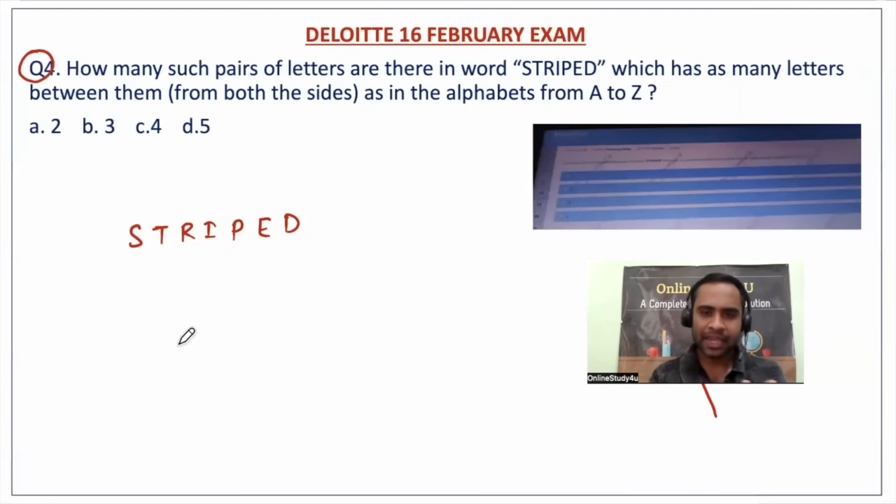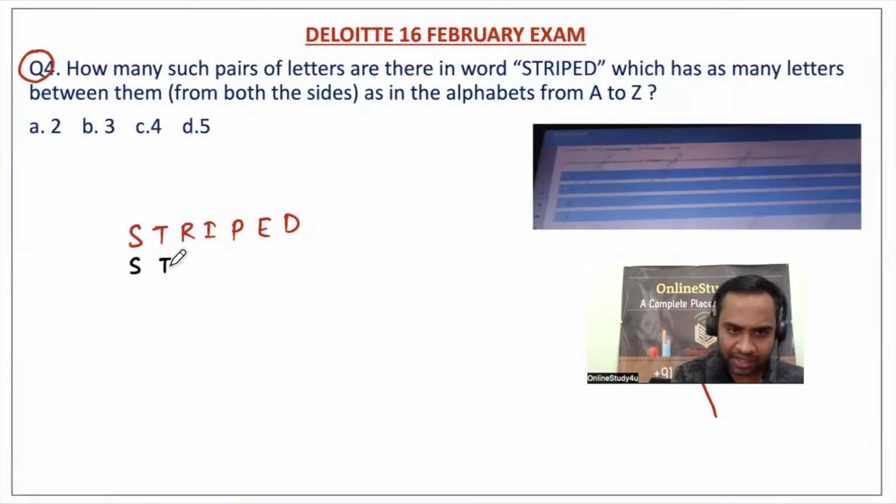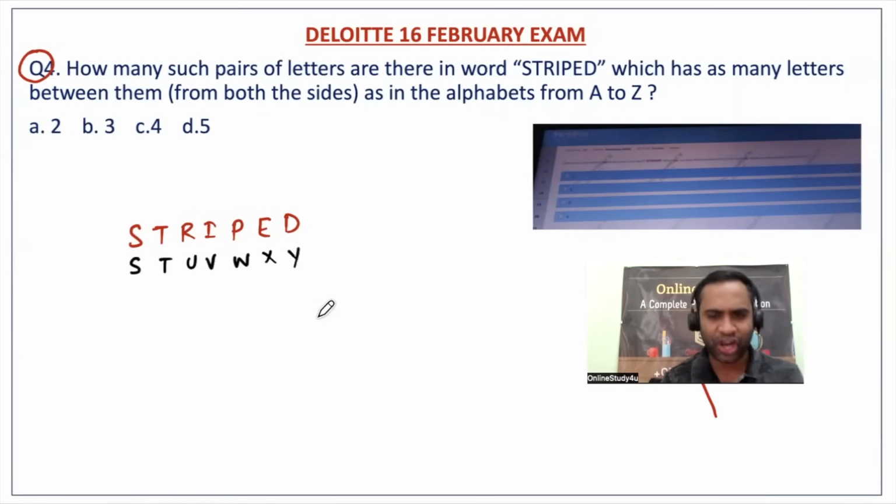So they're telling, suppose if you open a dictionary, after S what will come? S, T, U, V, W, X, Y, Z. That's how it will happen in the alphabets also. So start with S: S, T, U, V, W, X, Y. Just write it down.